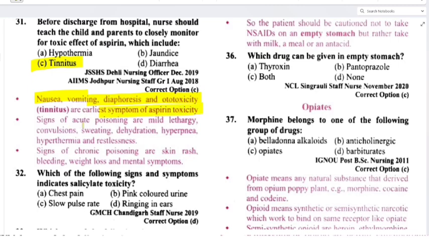Then signs of acute poisoning are mild lethargy, convulsions, sweating, dehydration, hyperpnea, hyperthermia and restlessness. Then signs of chronic poisoning are skin rash, bleeding, weight loss, mental symptoms. Clear? 32. Which of the following signs and symptoms indicate salicylate toxicity? Chest pain, pink colored urine, slow pulse rate, ringing in ears. We have already studied that, it is ringing in ears.